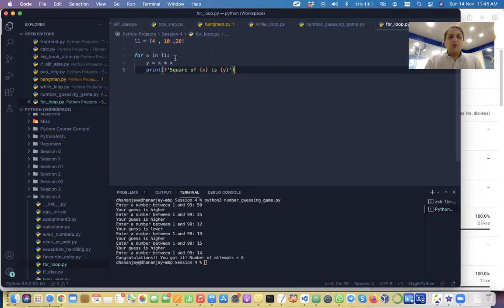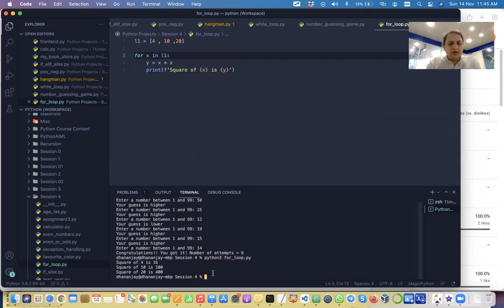So this is going to run only 3 times, and I don't have to worry about incrementing anything. My syntax has become easier. If I run it with Python 3 for loop, see, it is executing this and getting me this.